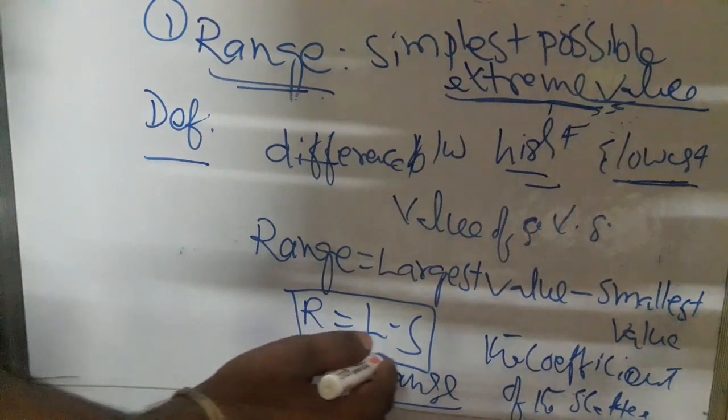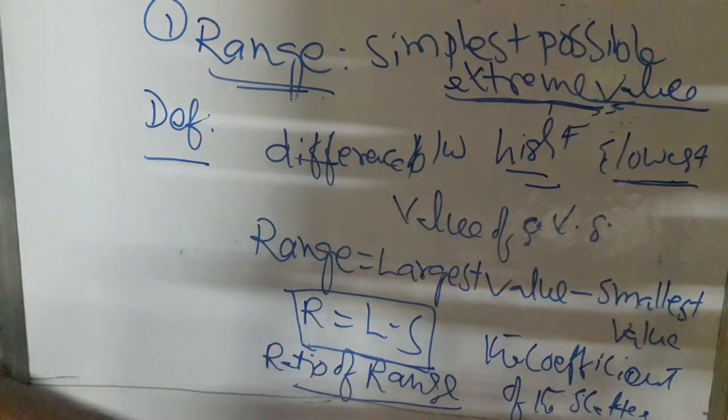The formula is R equals L minus S. The coefficient of range equals the coefficient of the scatter, and the ratio of range equals the relative measure of the range.